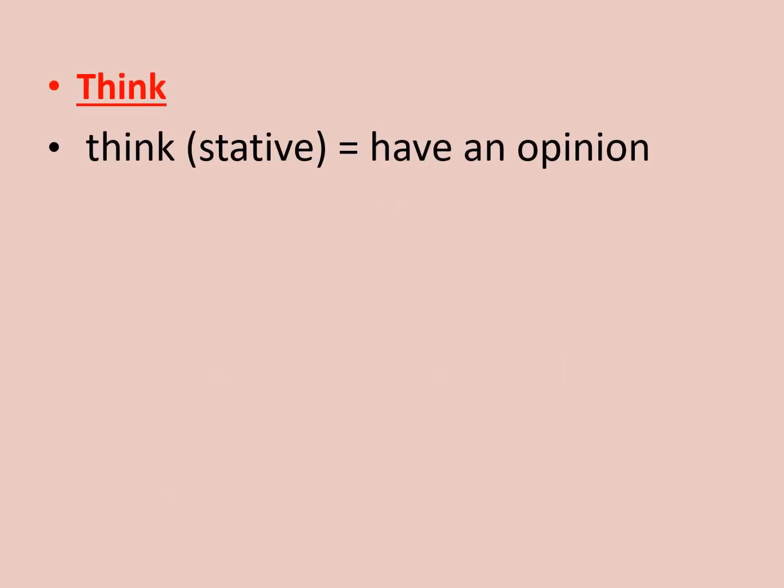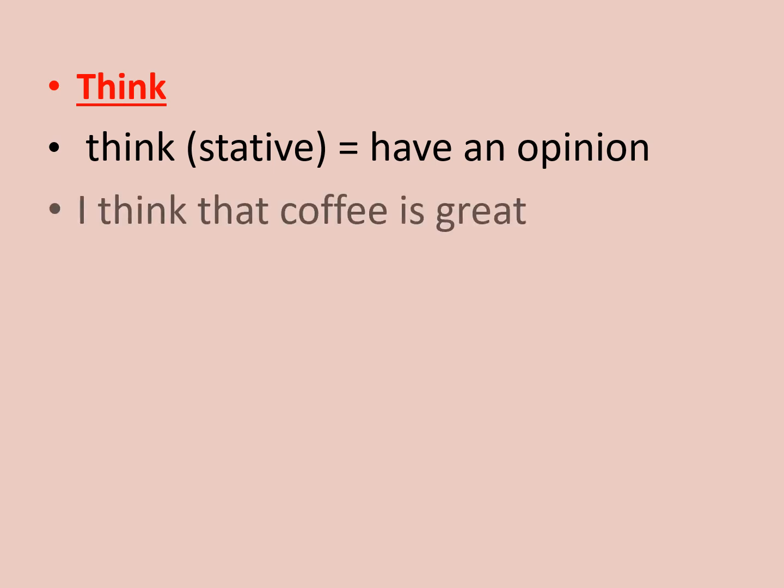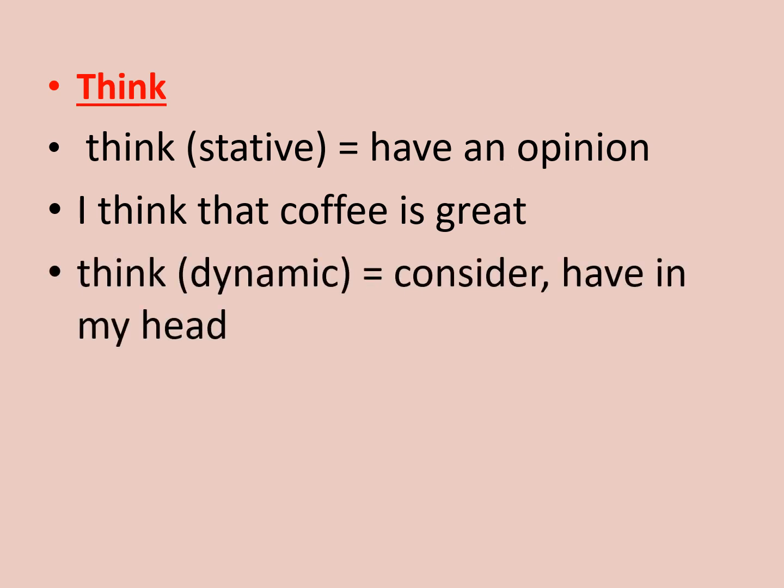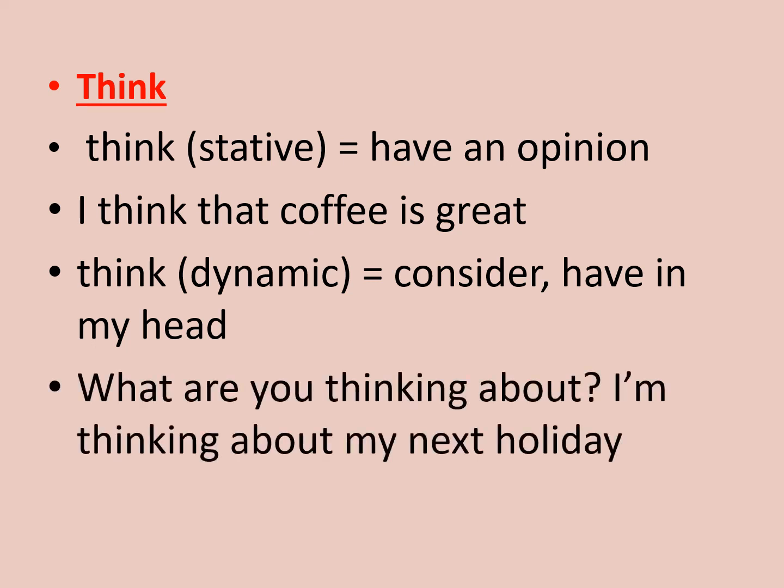Also, we have think. If I use think as a stative verb, I mean have an opinion or idea. I think that coffee is great. So it's my opinion, it's an idea. But if I use it as an action or dynamic verb, I mean that I consider or have in my head. For example, what are you thinking about? I'm thinking about my next holiday. So they have totally different meanings.